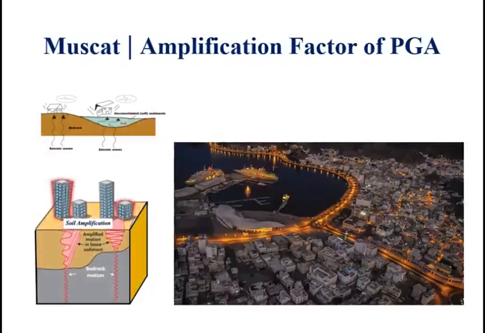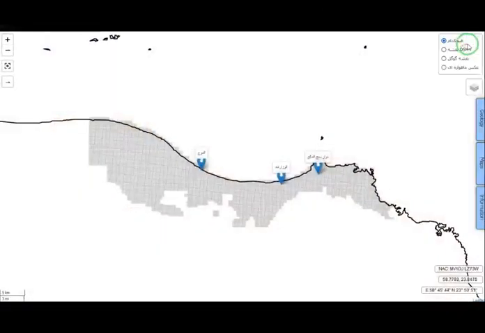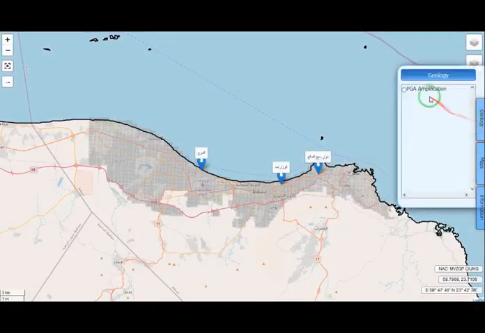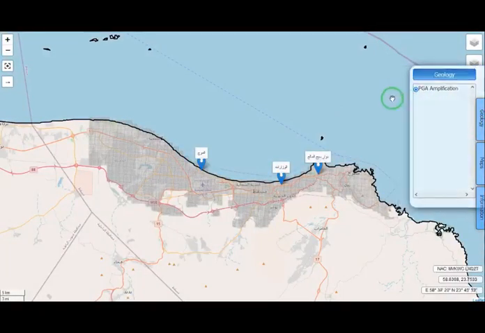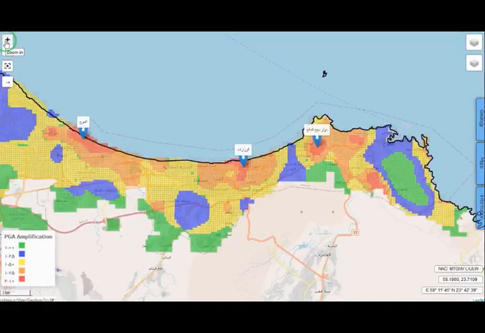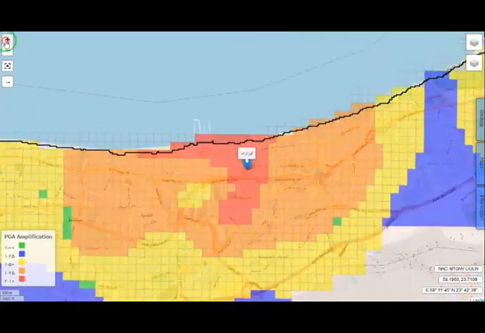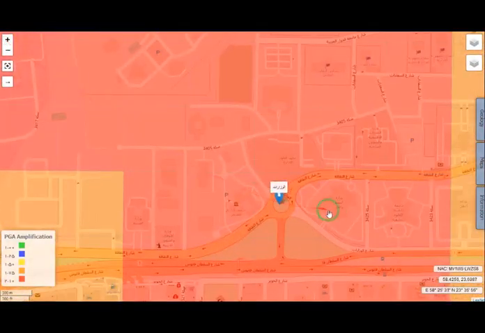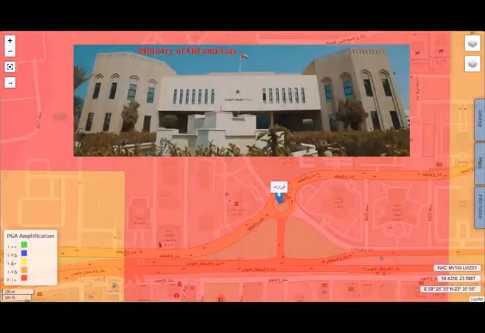In the NHMS software, the PGA amplification factor is displayed with a grid structure. For example, the city of Muscat is divided into squares measuring 200 by 200 meters. Then the PGA amplification factor information is implemented in these squares. According to this map, Al-Wazarat, Al-Moj, and Sih Al-Maleh region has the highest PGA amplification factor.